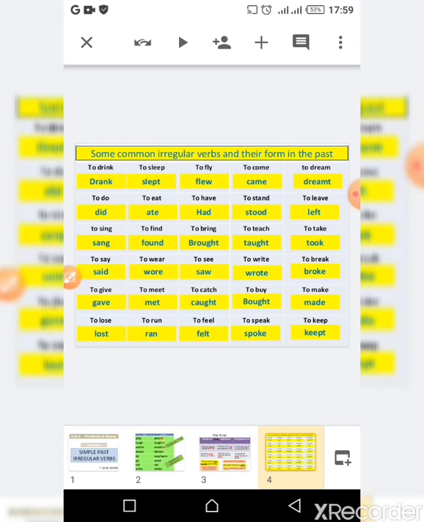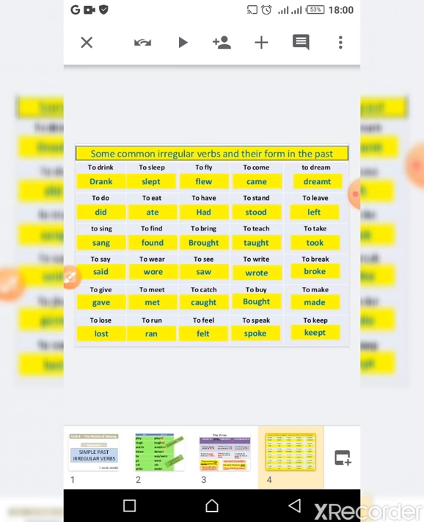To eat, ate. To have, had. To stand, stood. To leave, left. To sing, sang. To find, found. To bring, brought. To teach, taught. To take, took. To say, said. To wear, wore. To see, saw. To write, wrote. To break, broke. To give, gave. To meet, met.